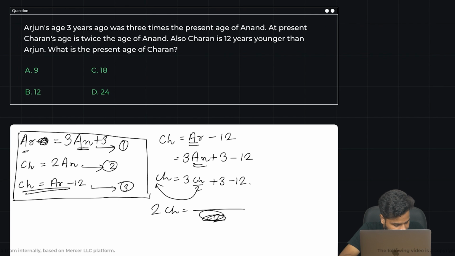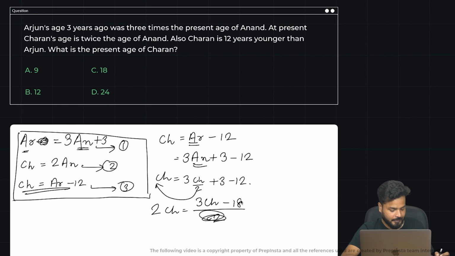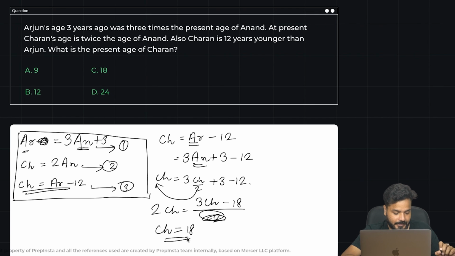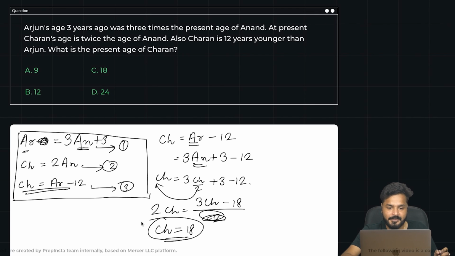Sorry, this is already done, right? So that would be 3CH minus 9 into 2, so minus 18. 3CH minus 2CH would be CH. CH is equal to 18. That is what we were supposed to find. So Charan's present age is nothing but 18.